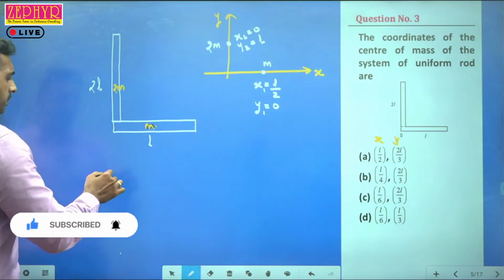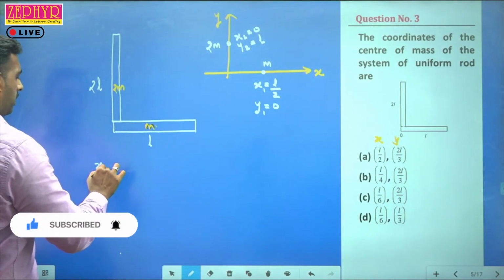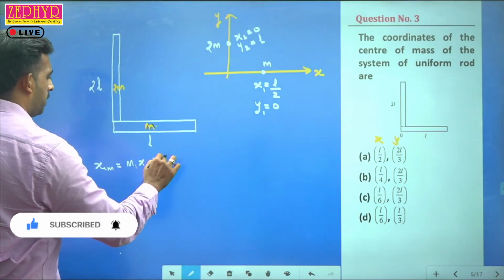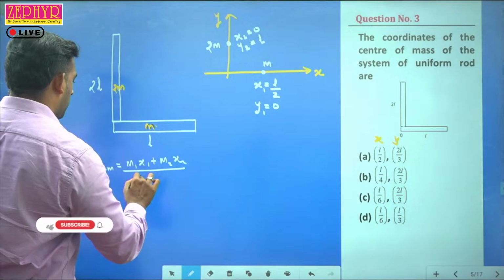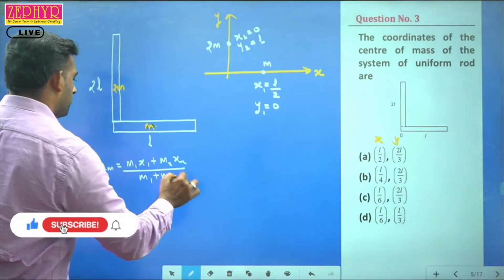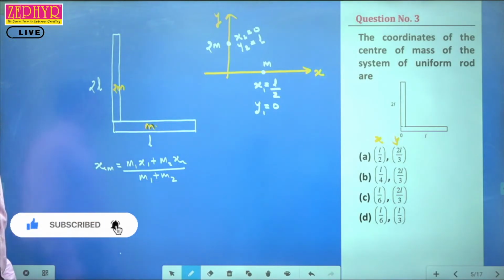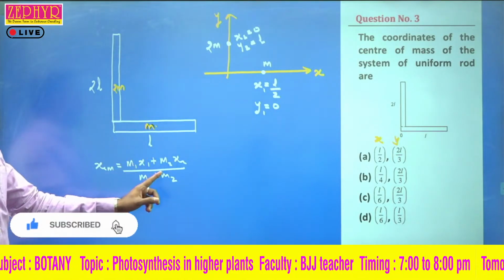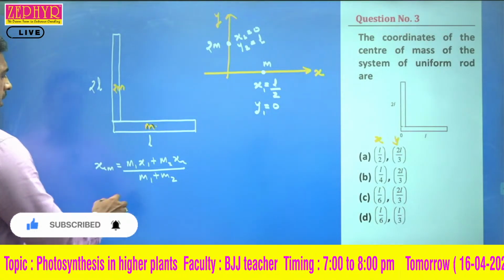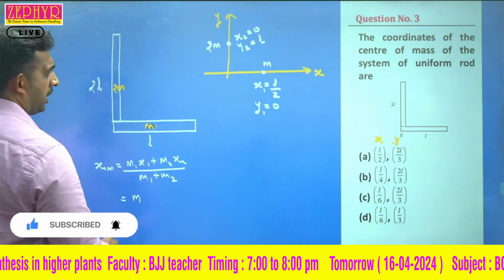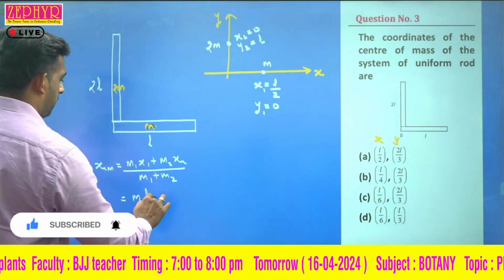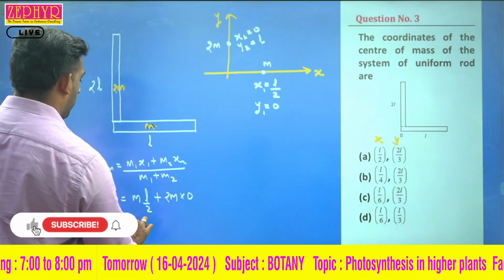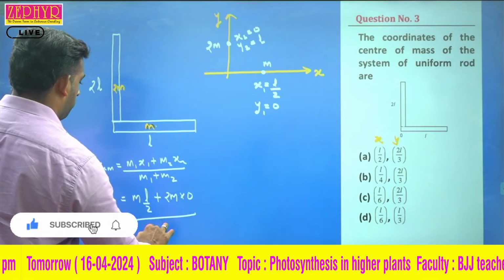Now we'll use the equation for xcm and ycm separately. xcm is equal to m1 x1 plus m2 x2 divided by m1 plus m2. There should not be any confusion in this. We substitute m1 equal to m, x1 equal to L by 2, m2 equal to 2m, and x2 equal to 0, divided by m1 plus m2, that is m plus 2m.